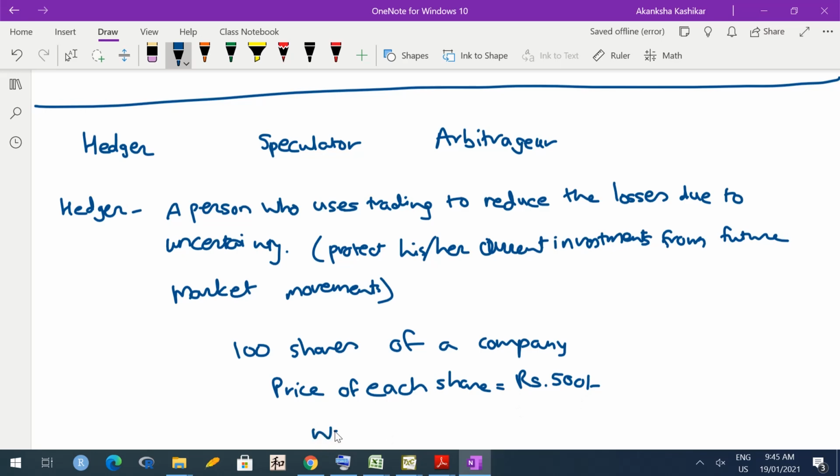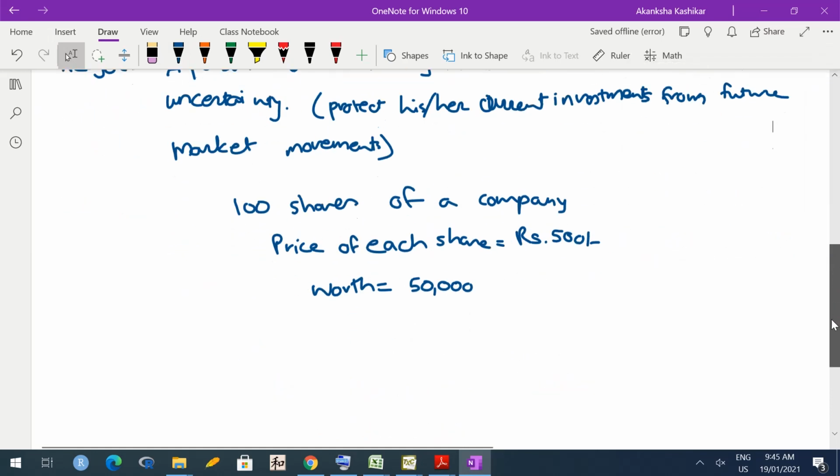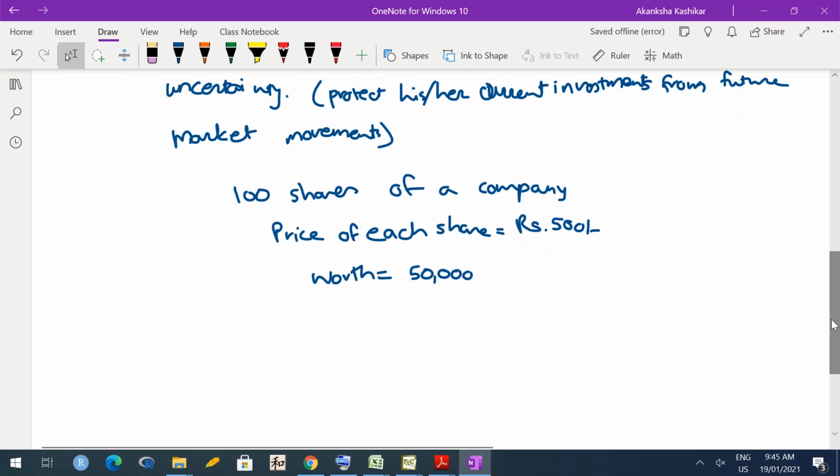So what is the current total worth of his shares? It would be 50,000, 500 into 100. So currently he has 50,000 rupees invested in shares. Now you might have seen that every day share prices can either go up or down. They need not stay constant. They keep changing continuously, even throughout a day. You might have seen different graphs.